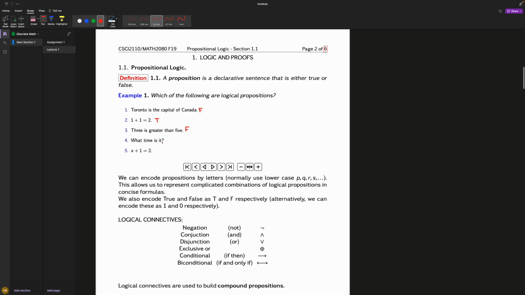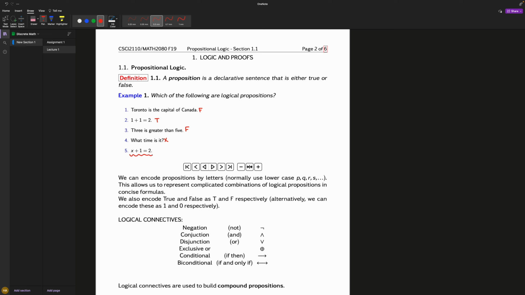What time is it? This is not a proposition. It's not a truth or a lie when I ask you what time it is. You can answer me with a lie or with the truth, and your answer would be a proposition. However, the question itself is just a question. I'm not proposing something and asking whether it's true or false. I'm asking you something. Therefore, this is not a proposition.